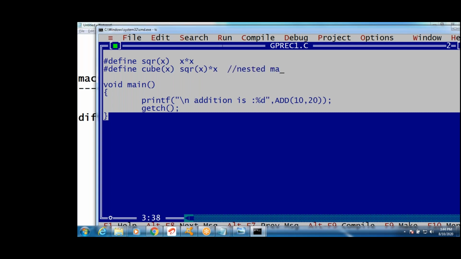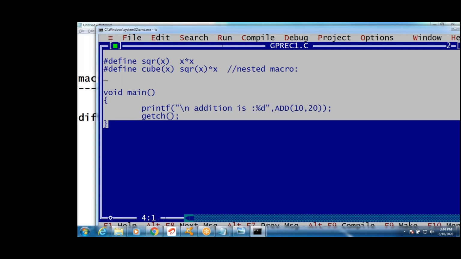Next, as define TEST. This is called a null macro, guys. If there is no replacement text, then it's called a null macro. Yes, square and cube. How to write square and cube, guys? Square equals to capital letters. I forgot to write capital letters, guys. Square of x, right?